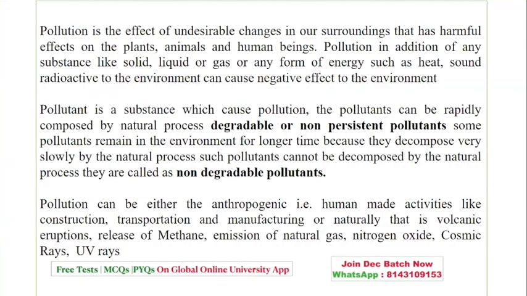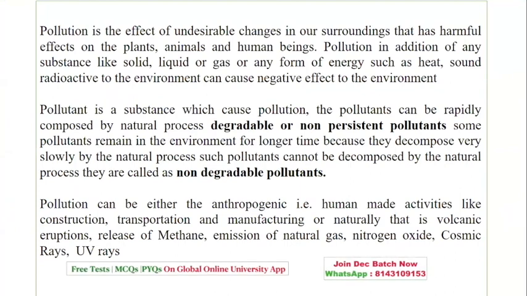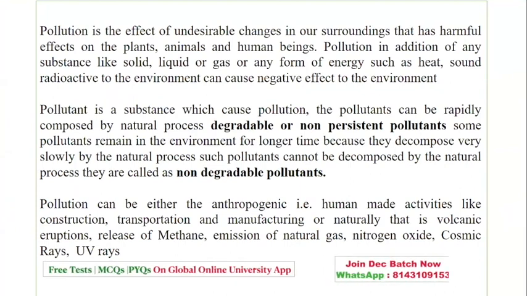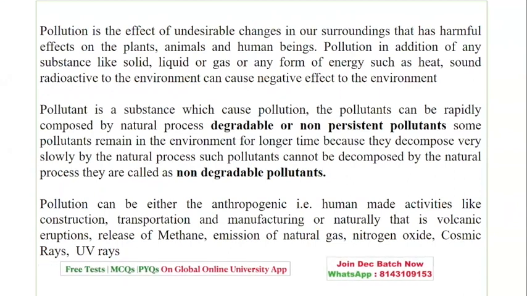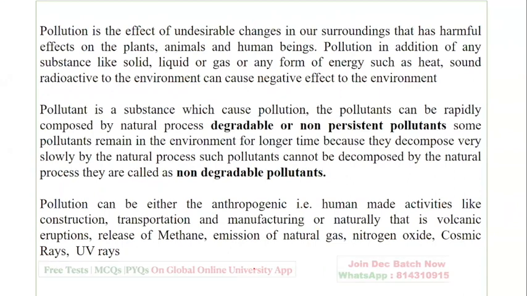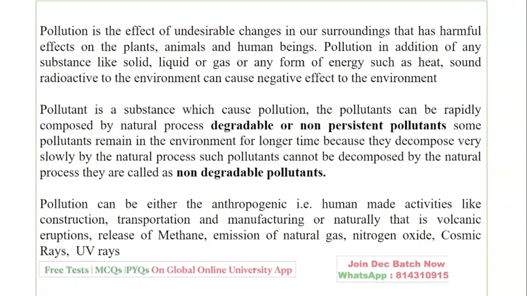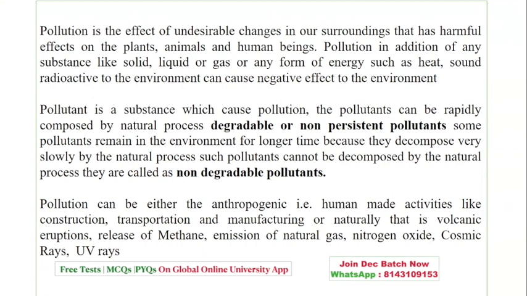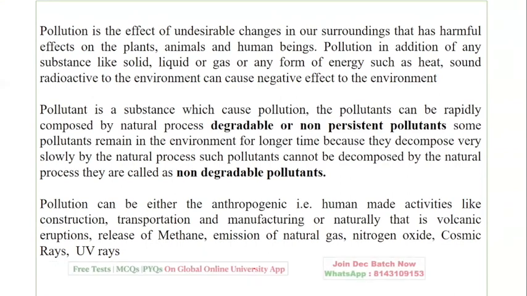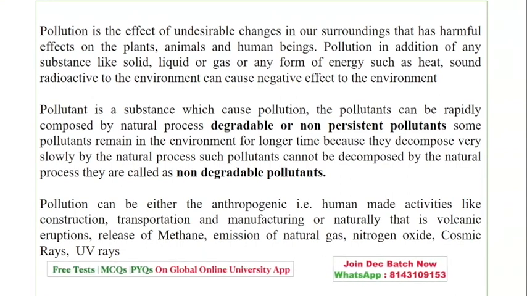Yes, the next topic which we have is pollution. It is an effect which brings undesirable changes in the surroundings, and also affects plants, humans, and animals. It is the addition of a substance, like solid, liquid, gas, or any form of energy, which causes a negative effect. A pollutant is a substance which causes pollution, and can have a negative effect on the environment.